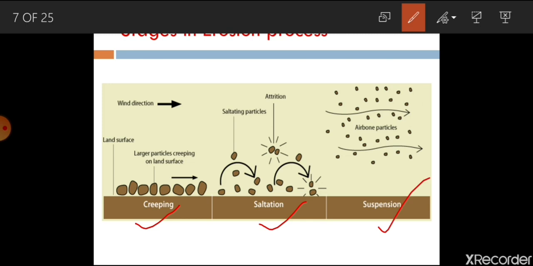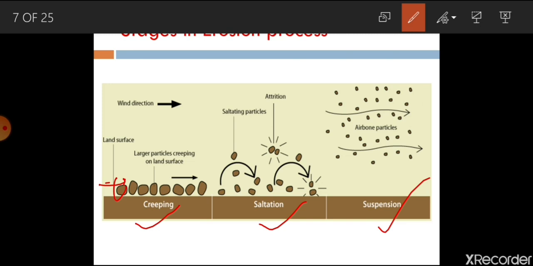saltation and suspension. Creep is considering those particles which are moving on the surface due to the action of wind. Say these big particles are detached by the force of wind.